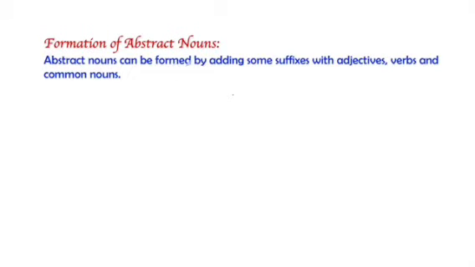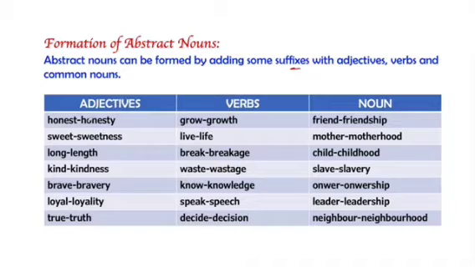Let's see how to form abstract nouns. Abstract nouns can be formed by adding some suffixes with adjectives, verbs and common nouns. Suffixes are the words which are added with the word in the last. For example, these words are adjectives, and out of adjectives, abstract nouns are formed. Like honest is a quality, honest is an adjective, and we can make an abstract noun out of honest, that is honesty. So we have added some letters with the honest and it has become honesty.